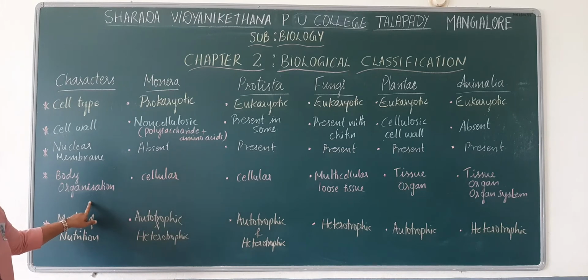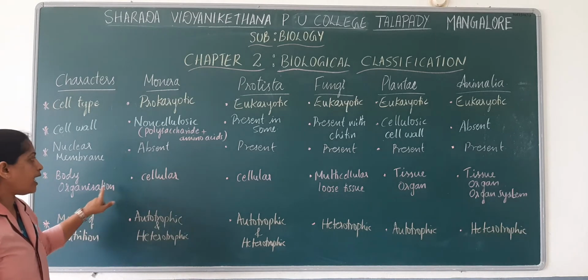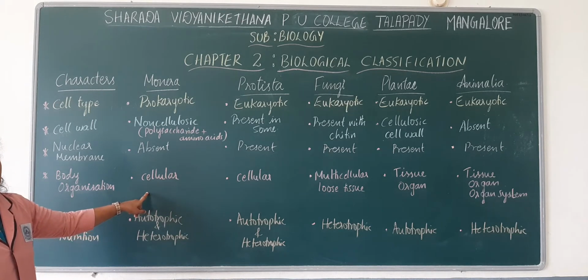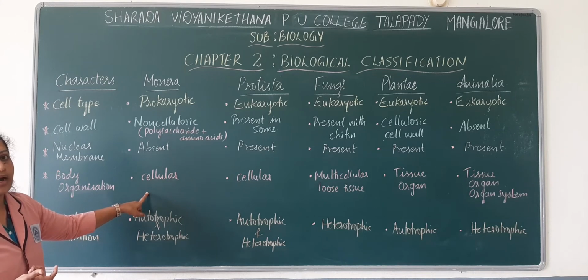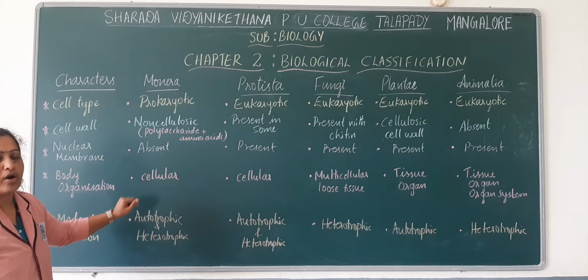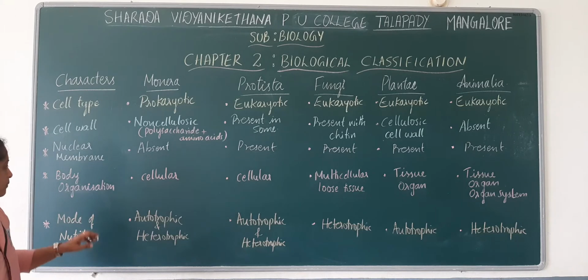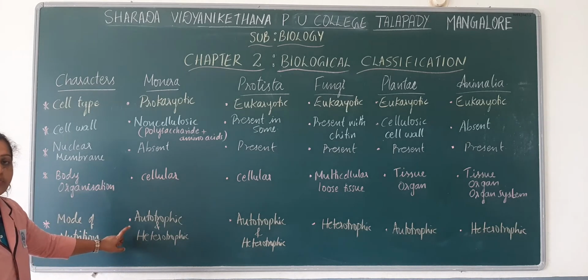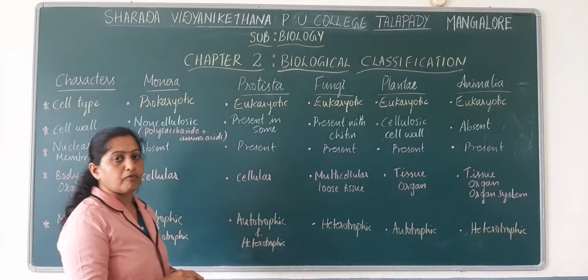Then, body organization of Monerans is cellular because most of the prokaryotes are unicellular. They are made up of a single cell. Sometimes there may be grouping of cells, but the type of body organization is cellular. Okay. Mode of nutrition in Monerans may be autotrophic or heterotrophic. So, there are certain Monerans which are phototrophic.